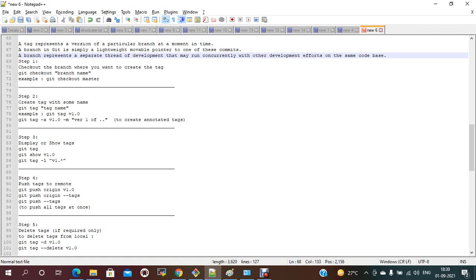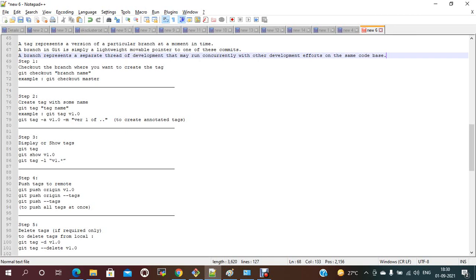In the branch, we are making enhancements and changes. Once the changes are done and you are good with that code, that time you can create the tag. So from the branch, you are going to create the tags.